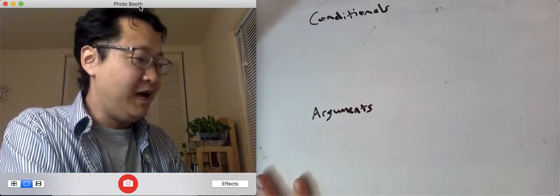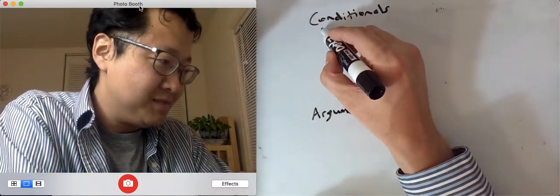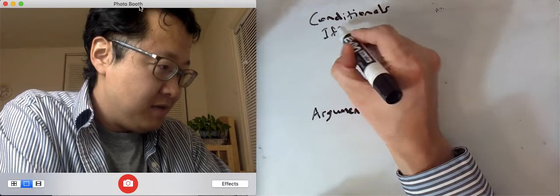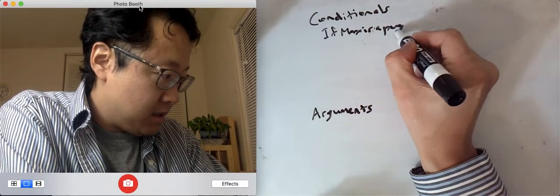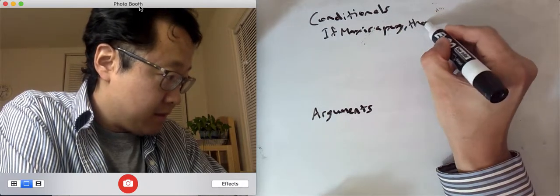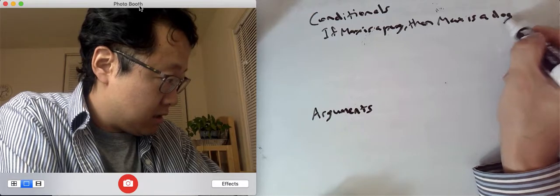Okay, so as you know, a conditional will be a sentence that'll say something like, if Max is a pug, then Max is a dog.